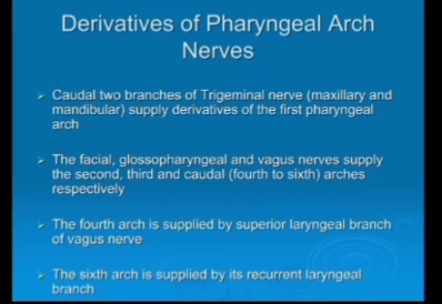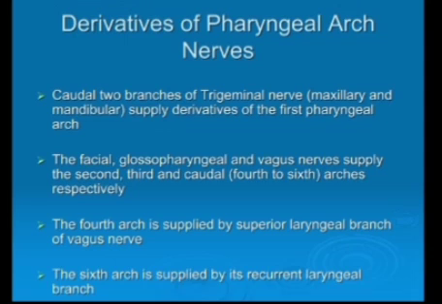The facial nerve supplies the second pharyngeal arch. Glossopharyngeal nerve supplies the muscles of the third pharyngeal arch, and the two branches of vagus: superior laryngeal supplies the derivatives of fourth pharyngeal arch, while the recurrent laryngeal supplies the derivatives of sixth pharyngeal arch.